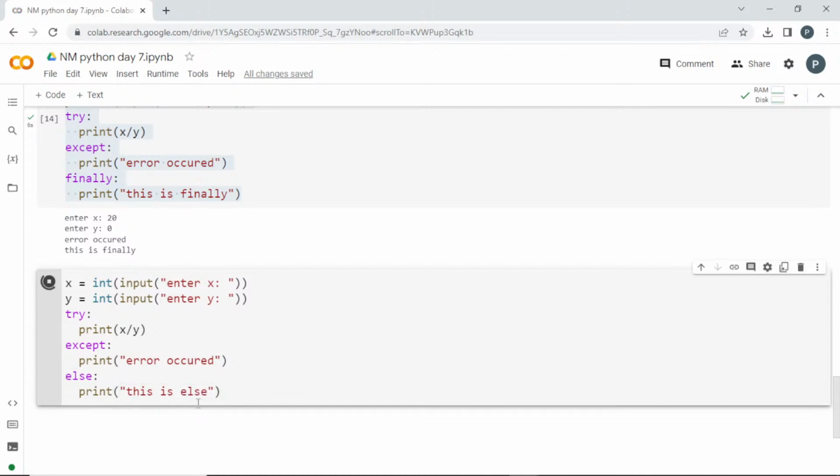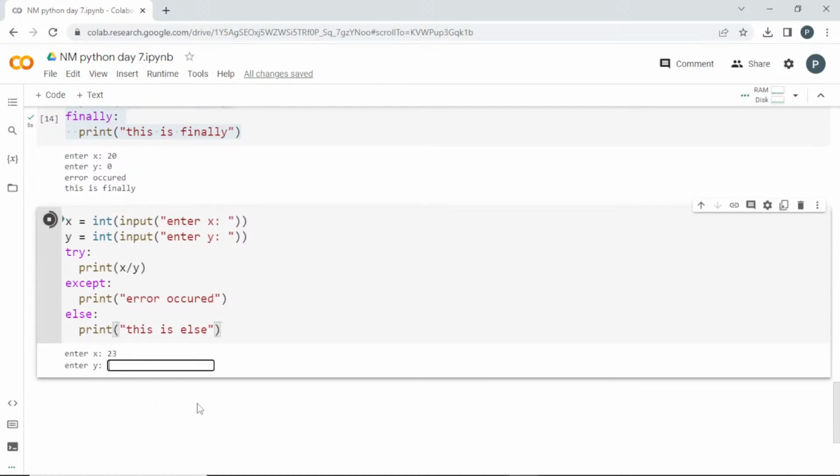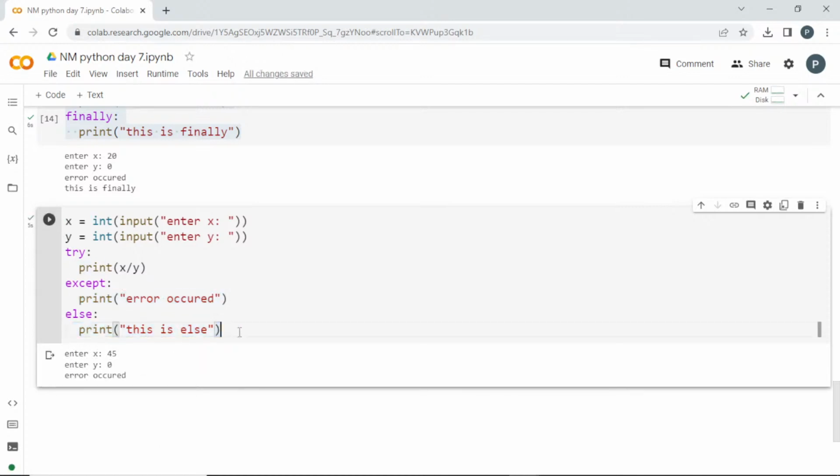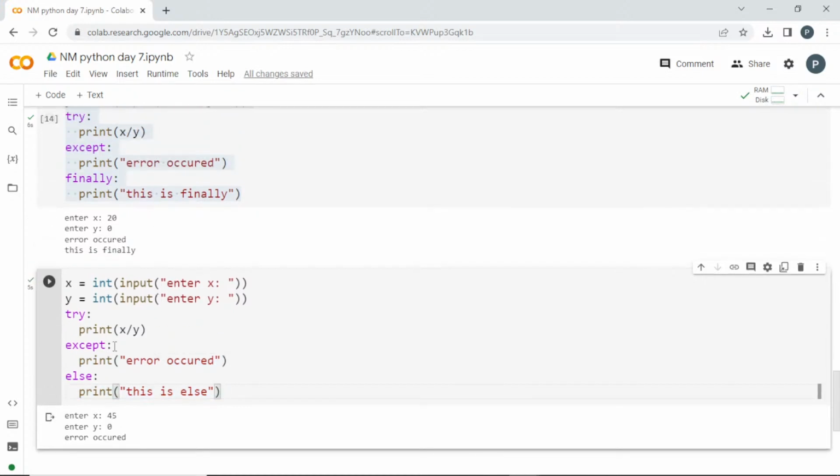I'll run this. I'm going to enter some value for x and a value for y. No error occurred. So when it goes through try, it is printing the else statement. Or if I divide it with 0, now an error is going to occur. If it goes through except, it is not printing the else. So if you add else, only if the try is a success is it going to print this else statement. Or else, if any error occurred, it is just going to print the except statement, not the else statement.